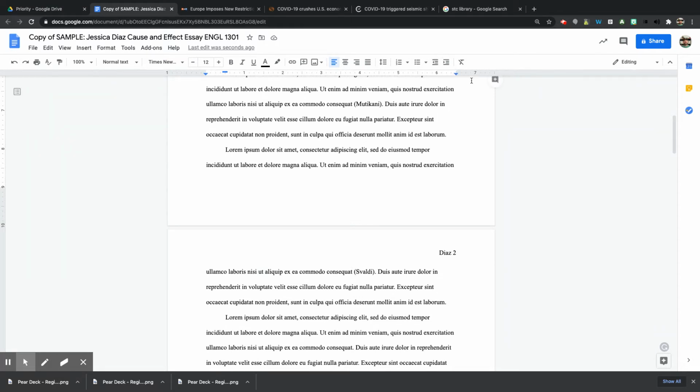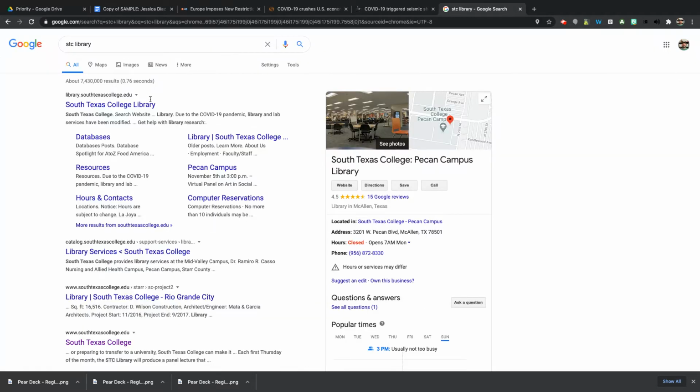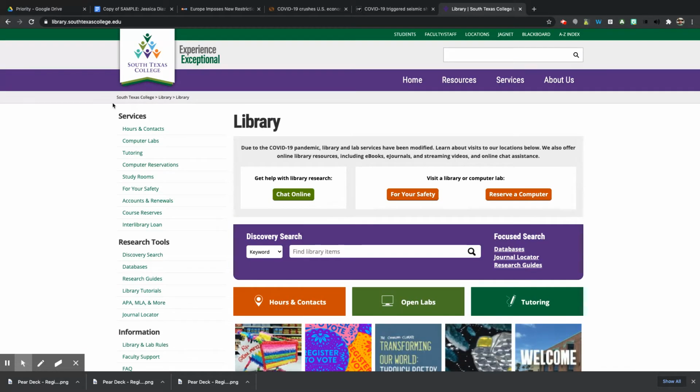To take it a couple steps further, let's look at the STC library databases. I just typed in STC library in the Google search field, and from the main library page I'll show you exactly how to get there.